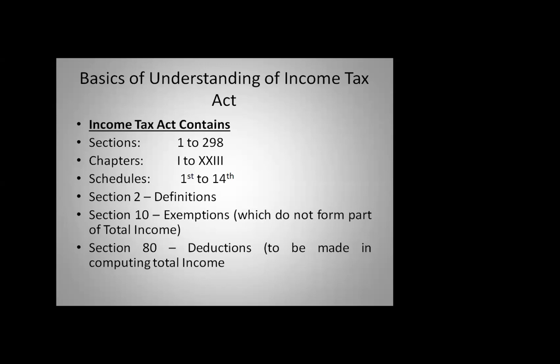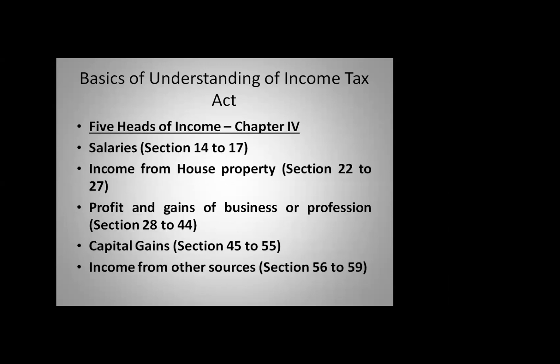Then for 3 years I work up to section 17, fine. Then at the age of 22, with the savings of the salary, I will purchase a property. I will purchase the property and let out that property. I will earn a rental income out of it. So section 22 to 27. This you can remember easily.